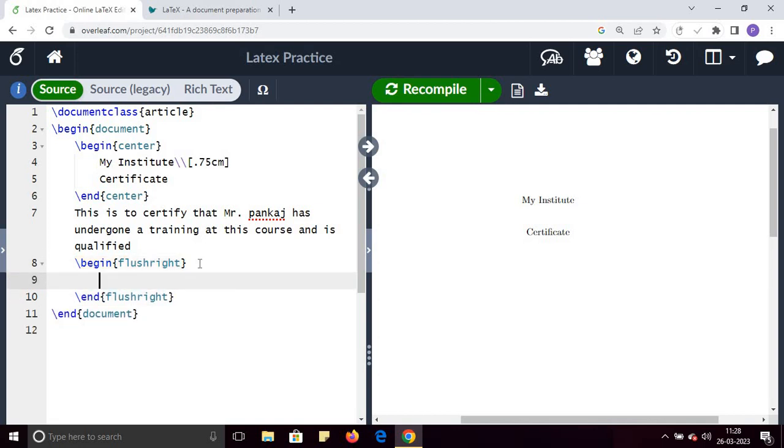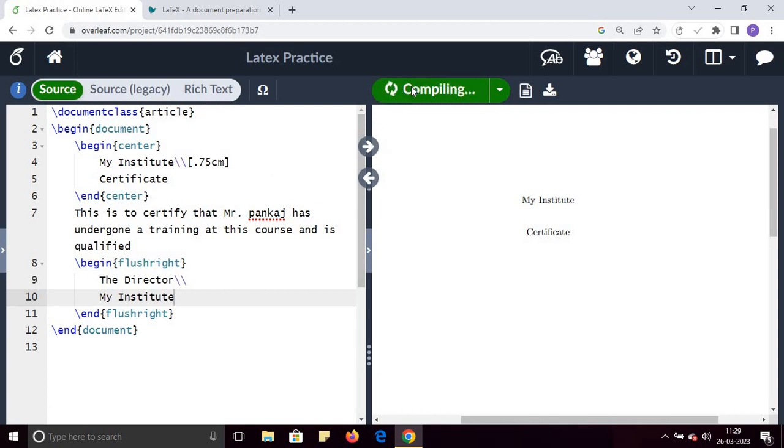And here you will write the text. For example, the director, my institute.